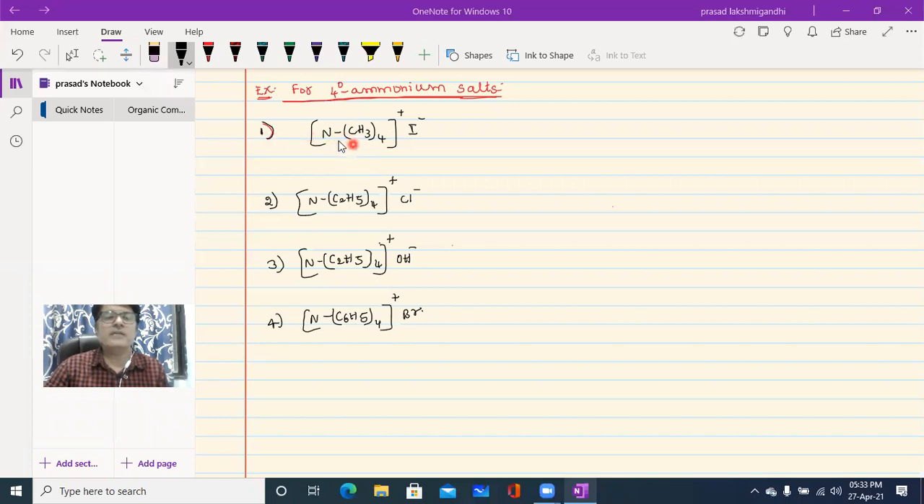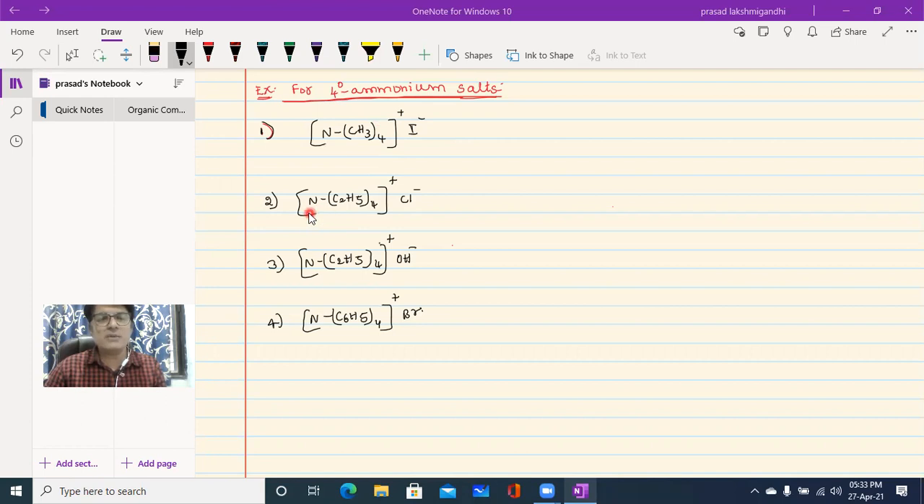In the first example, nitrogen valency, as I told earlier, is 4 in quaternary ammonium salts, that means 4-degree ammonium salts. Here CH3 is there, so how many CH3s are there? 4. So tetramethyl ammonium iodide is the one example. Please try to write down the name over here. Just pause the video and try to write down the name, beta. What is it? Tetramethyl ammonium iodide.